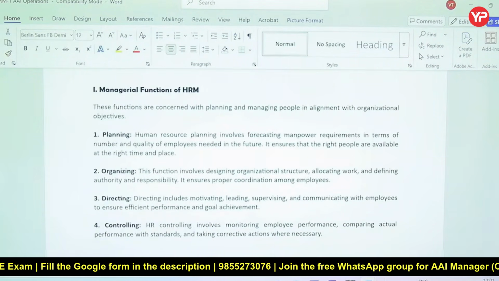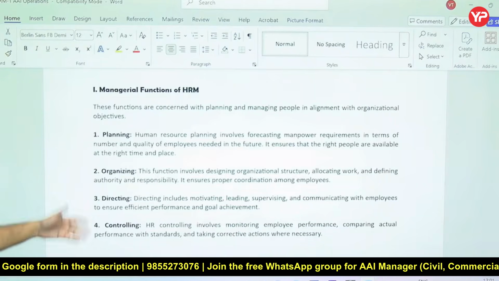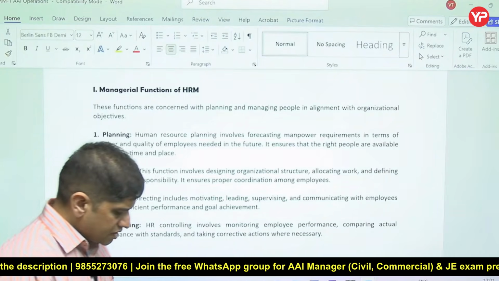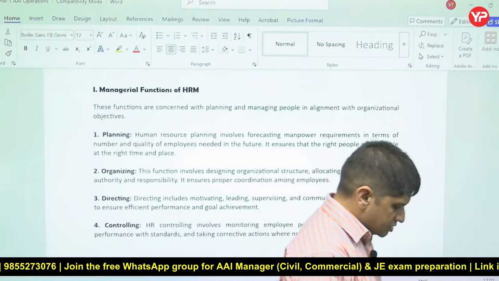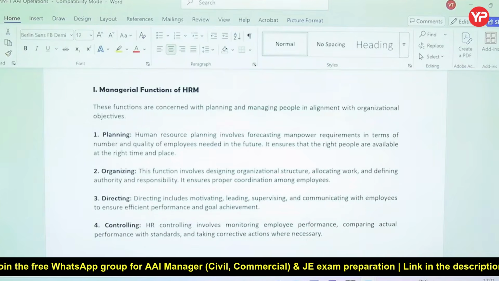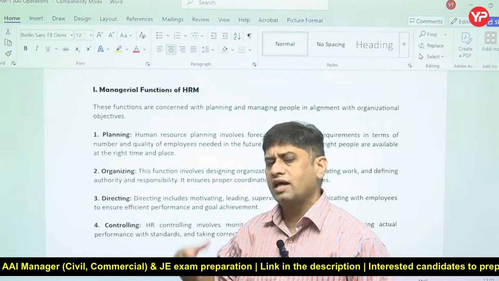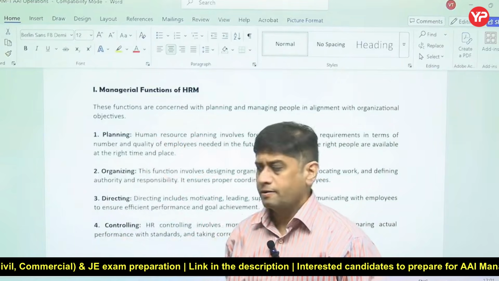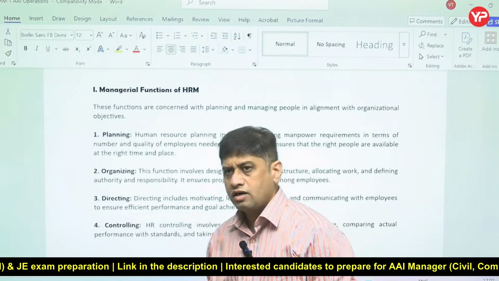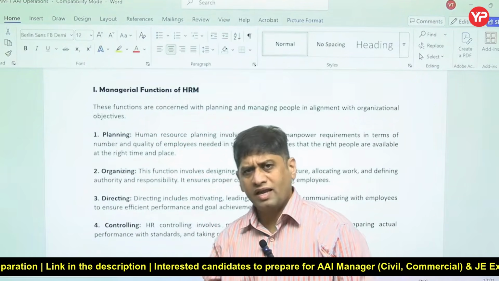The managerial functions of HRM are very important. As we discussed, HRM functions can be categorized into management functions and operation functions. The management functions, which we have discussed elsewhere as functions of management, are planning, organizing, directing, and controlling. These are the main categories.